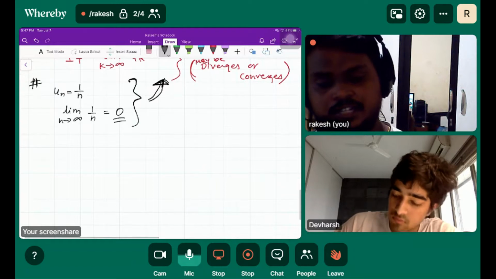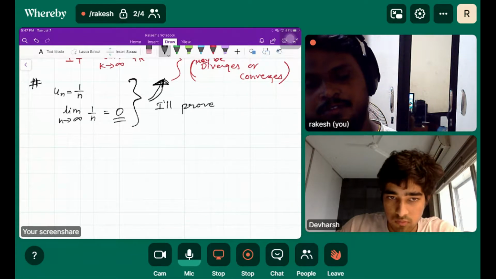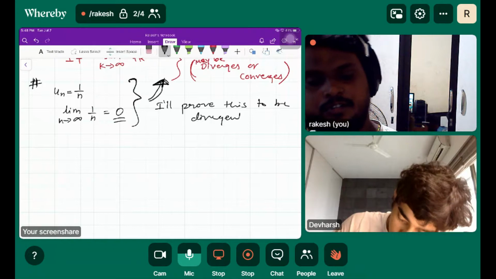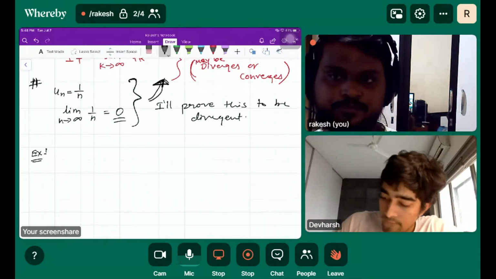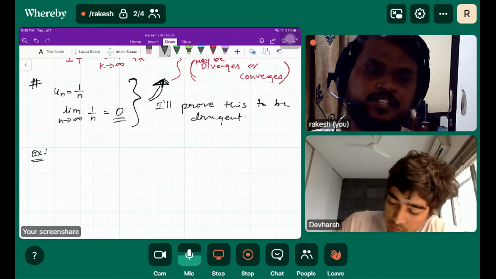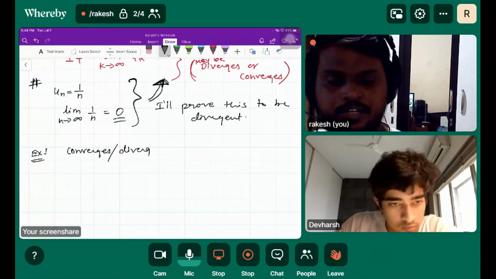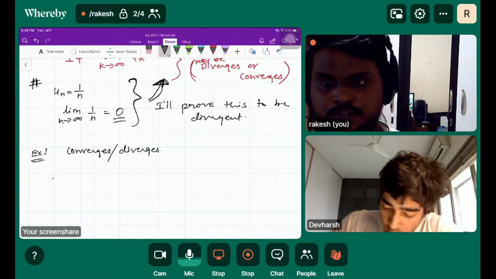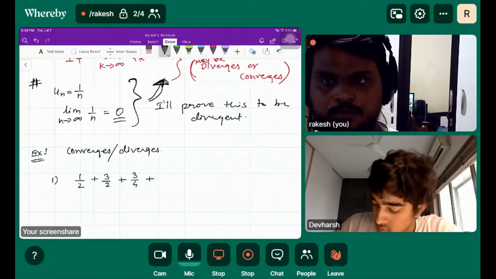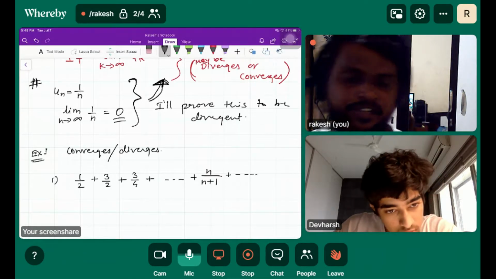Before that, let me write. I will prove this to be divergent. But before that, just do one question. For the following series, determine if possible whether the series converges or diverges. The first is 1 over 2 plus 3 over 2 plus 3 over 4 plus dot dot dot plus n over n plus 1, and it will keep going till infinity.